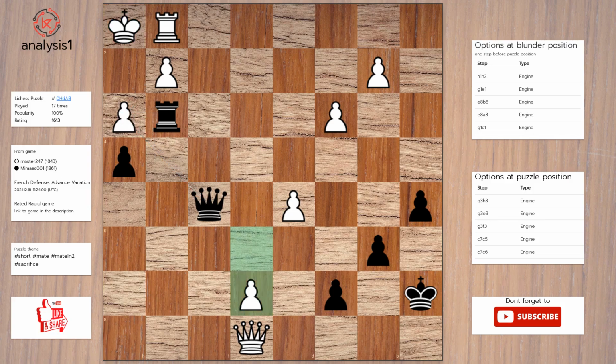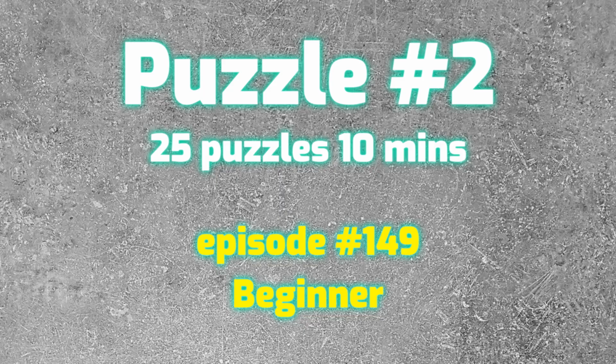Here is the solution to the puzzle. Rook takes pawn, check. Pawn takes rook. Queen takes pawn, checkmate. Let's see the next puzzle.